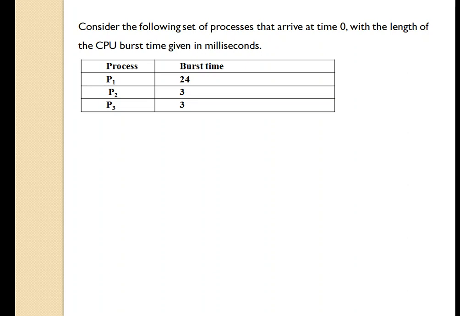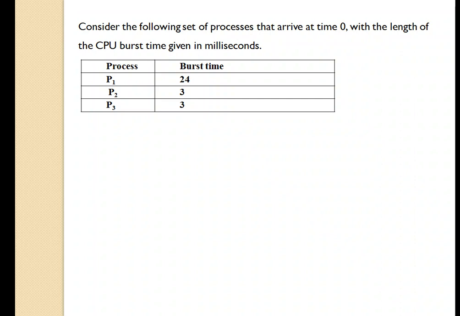The process may have a CPU burst of less than one time quantum. In this case, the process itself will release the CPU. The scheduler will then proceed to the next process in the ready queue.